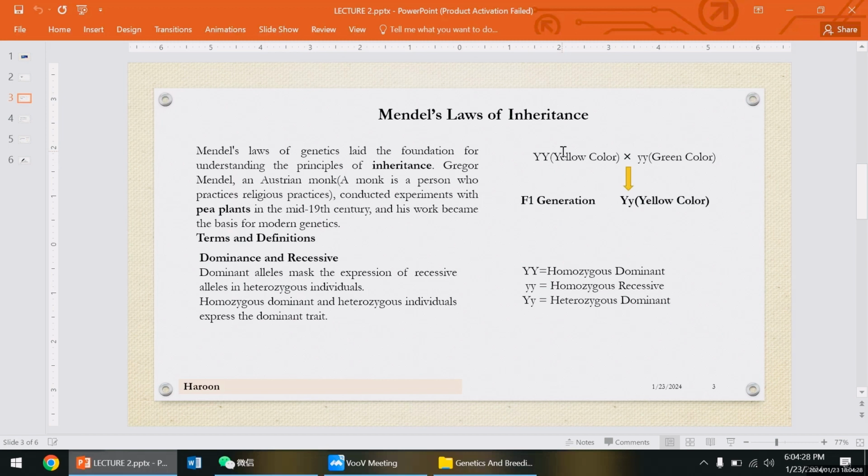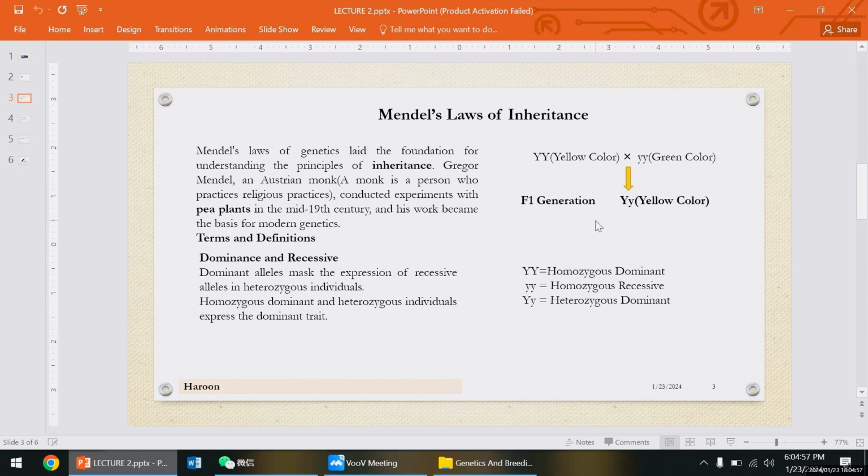This is heterozygous, capital Y and small y. Heterozygous basically means two different alleles. And this is homozygous dominant, and this is homozygous recessive. Homozygous dominant and heterozygous individuals express the dominant trait.